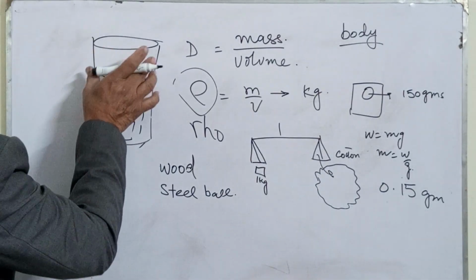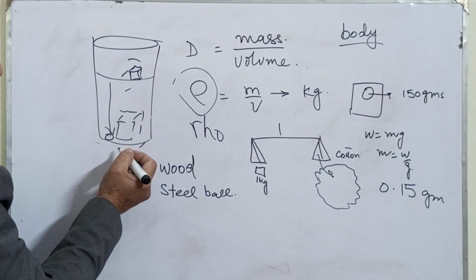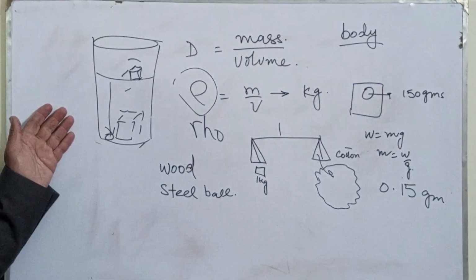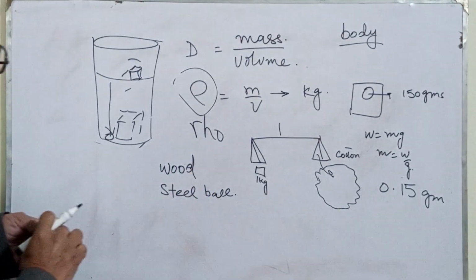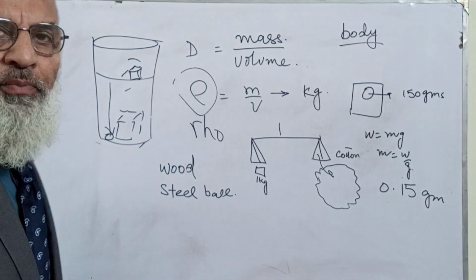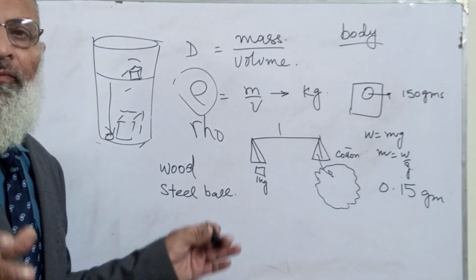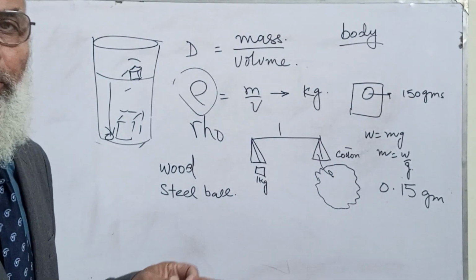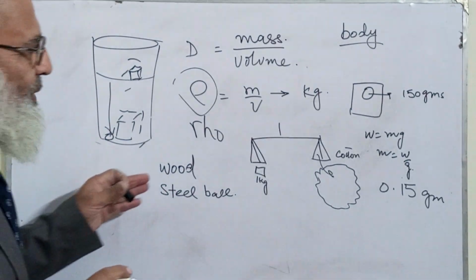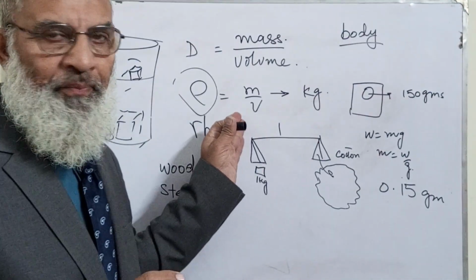I have the graduated cylinder, and I'll note the initial volume. Then after putting this piece in, I'll note the final volume, and with that displacement I'll get the volume of the water which has increased. Then I'll be able to know its volume as well.